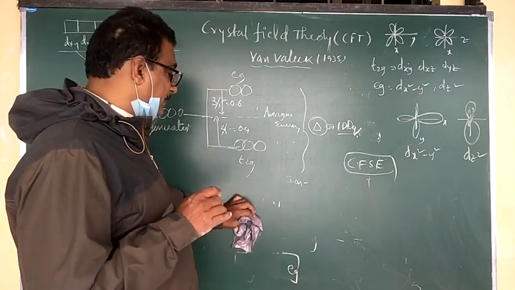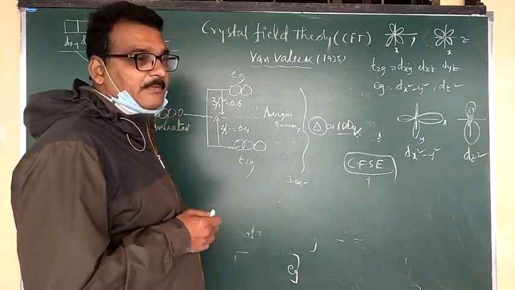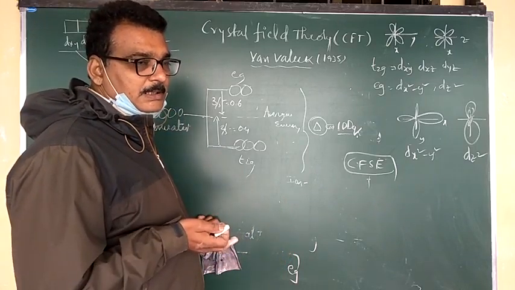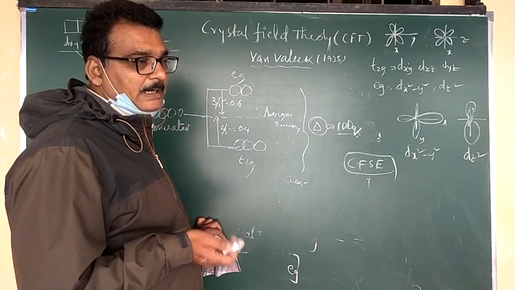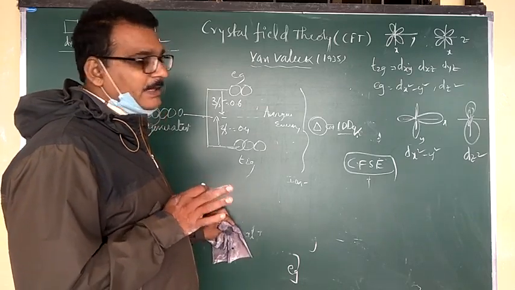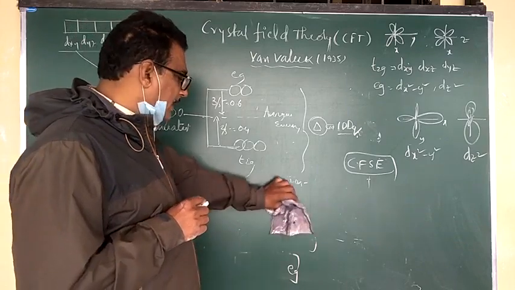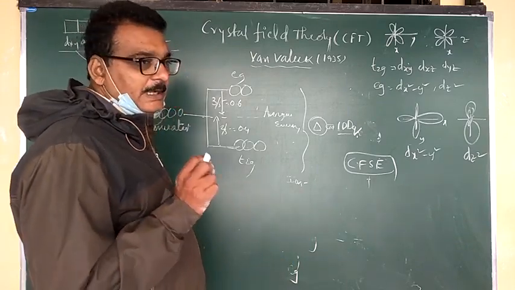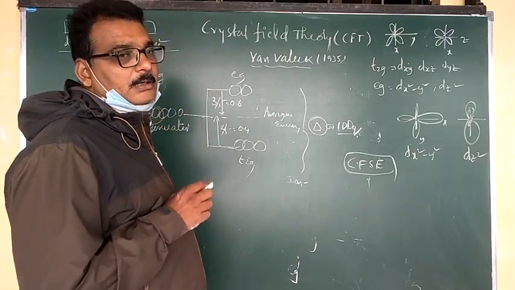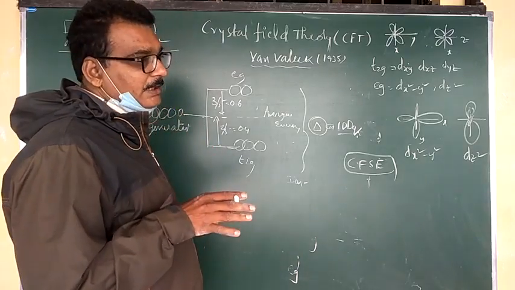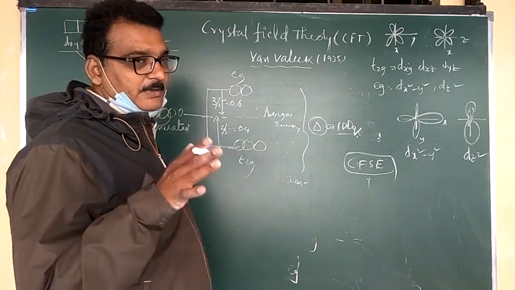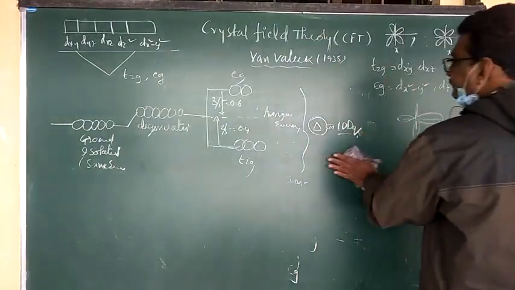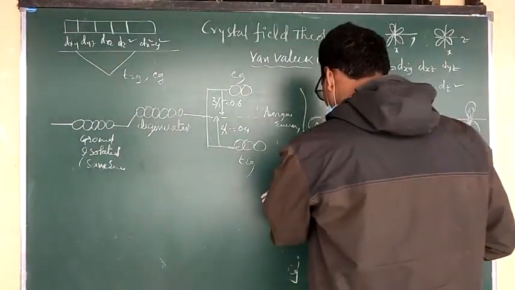Based on this crystal field theory, we explain the magnetic behavior, the color properties, and how to calculate the crystal field splitting energy for tetrahedral and octahedral complexes. This is very important. After that, you can explain how to draw the diagram for octahedral complexes. How to calculate the crystal field splitting energy is a very important task. So now I am going to the octahedral complexes.